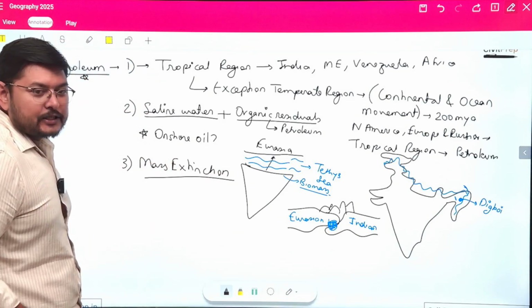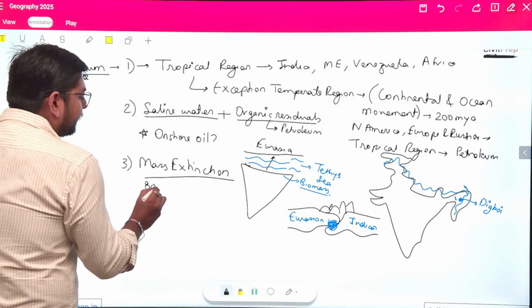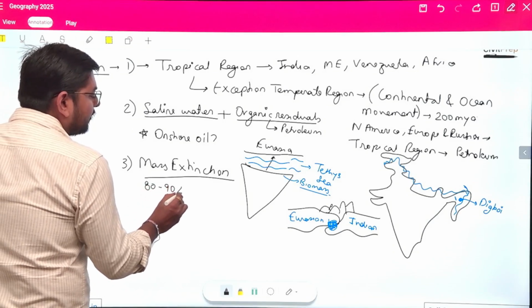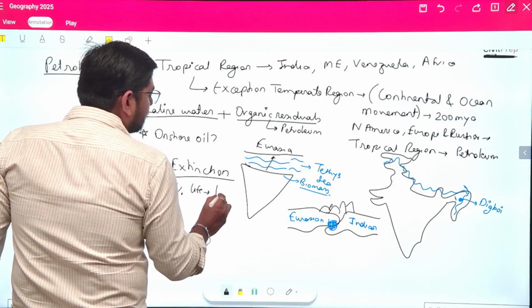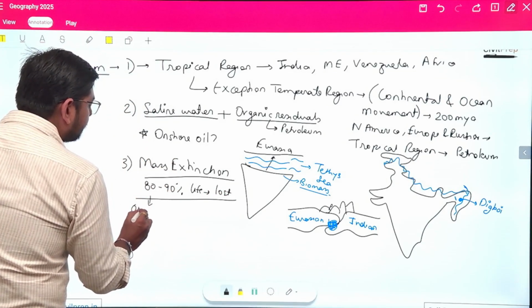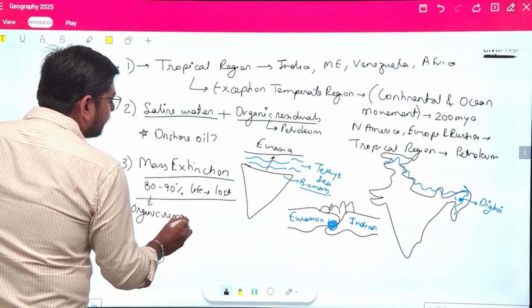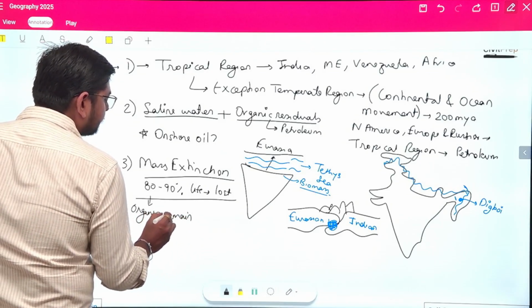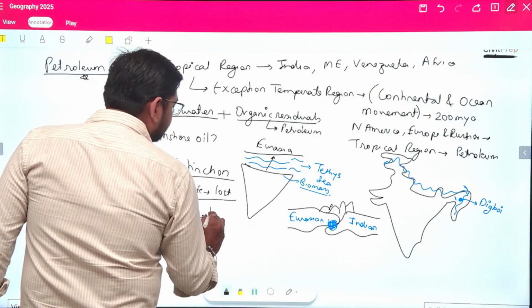Under the mass extinction, we have seen that almost 80 to 90% of all life is lost, and their organic remains are buried under the saline water.